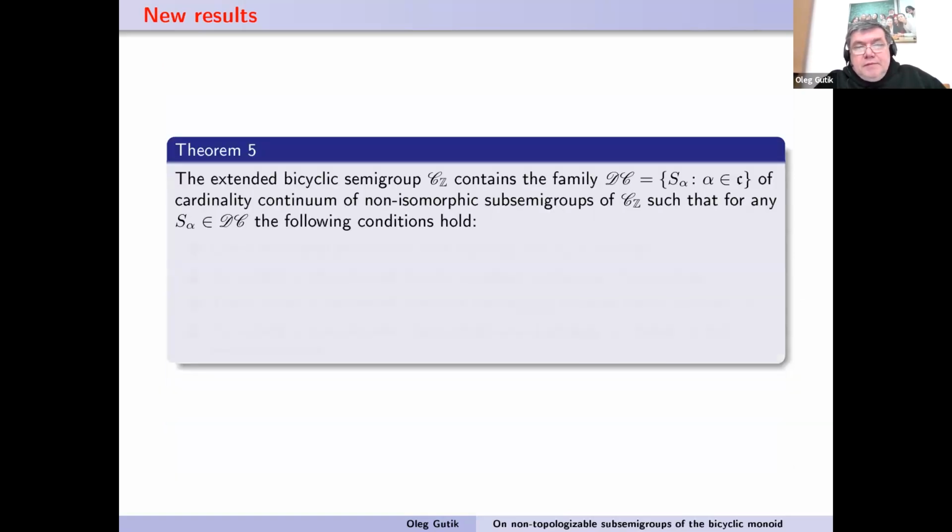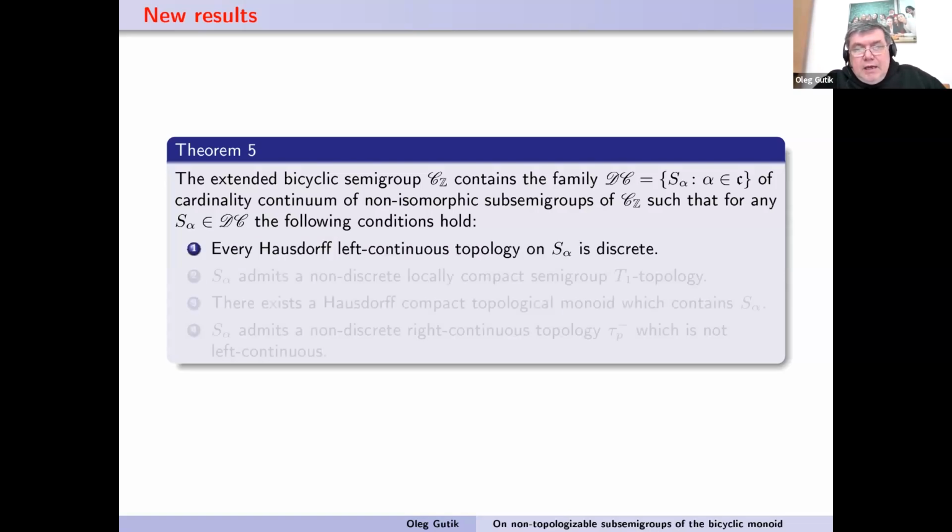Moreover, we prove the following theorem: the extended bicyclic semigroup CZ contains a family of cardinality continuum of non-isomorphic subsemigroups of the extended bicyclic semigroup, such that for any element C alpha of this class, the following conditions hold. First, every Hausdorff left continuous topology on the semigroup S alpha is discrete.